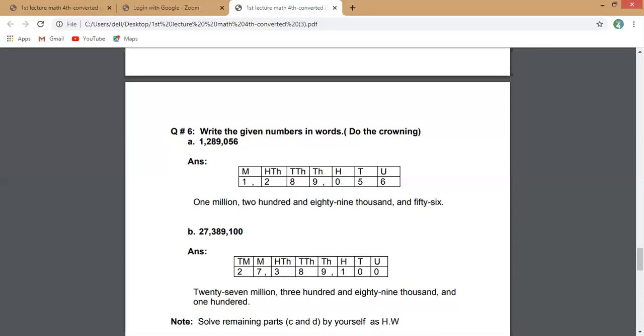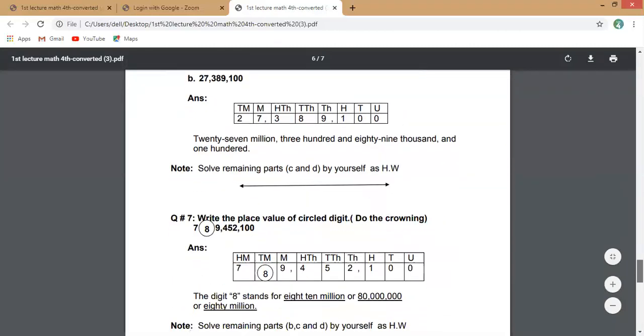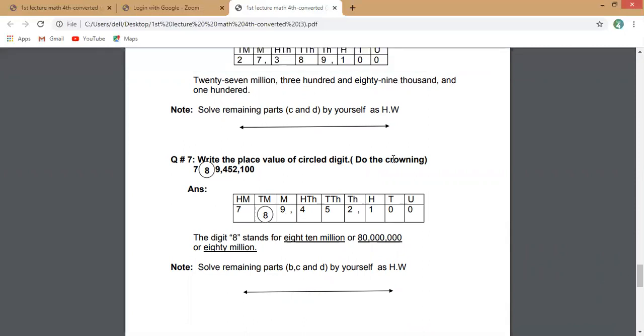And solve the remaining parts C and D by yourself as homework. Okay, now come to the next question. Question number 7. In question number 7, write the place value of the circled digit and do the crowning. Crowning is compulsory for every number. Okay, you must learn this. Either it's mentioned or not, you should do the crowning.